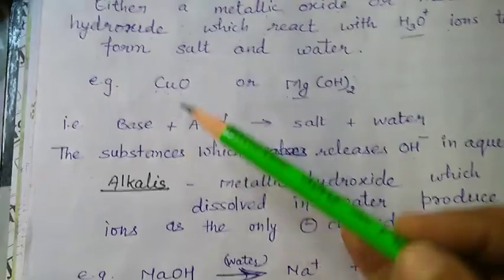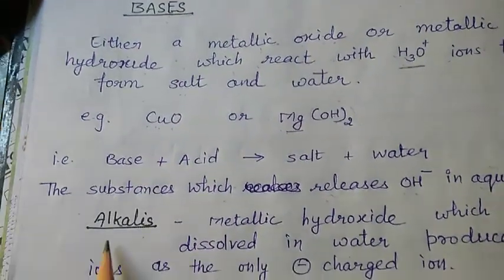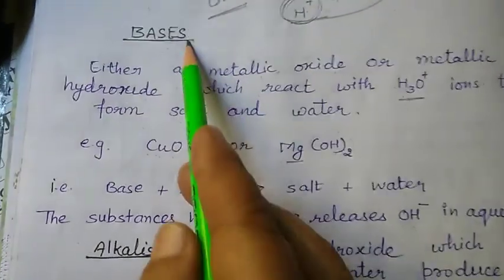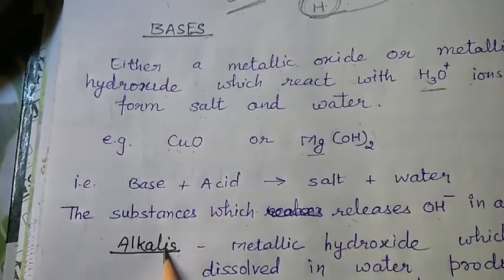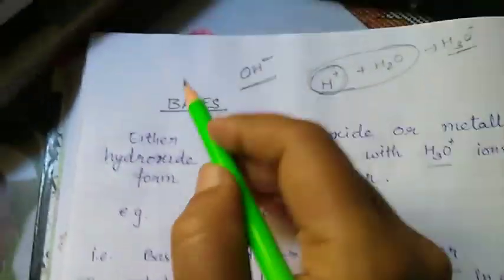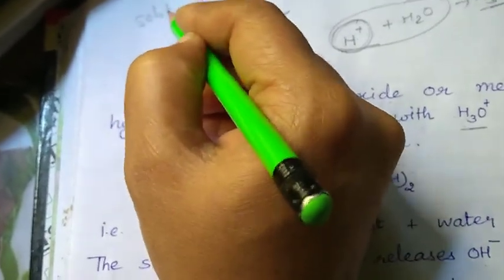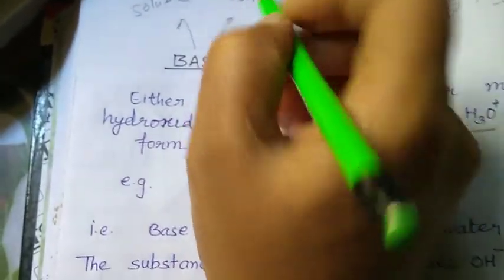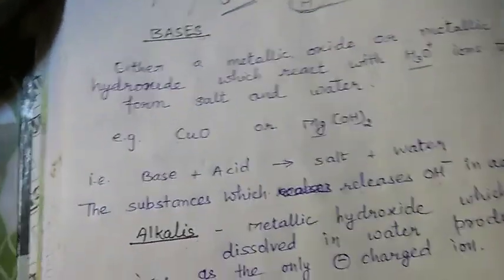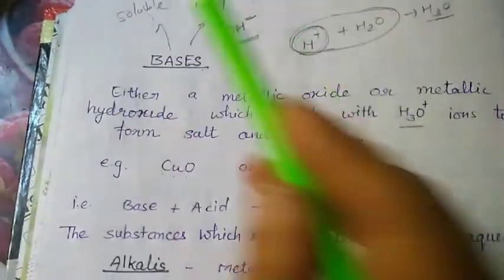Okay, now we define bases in one more way. These are alkalis. So what are alkalis? Alkalis are bases. That means it is a kind of base which can be dissolved in water. Bases can be of many types, but we can basically define them in two ways: soluble and insoluble. Those soluble in water are called alkalis, and the ones which are not soluble we leave aside. So alkalis are the bases which are soluble in water.